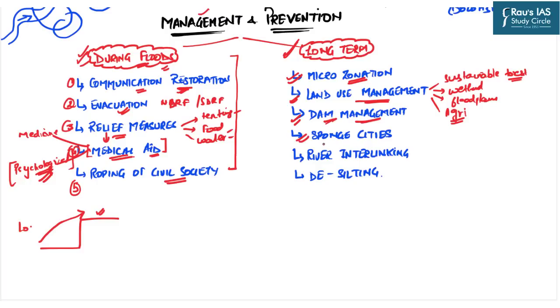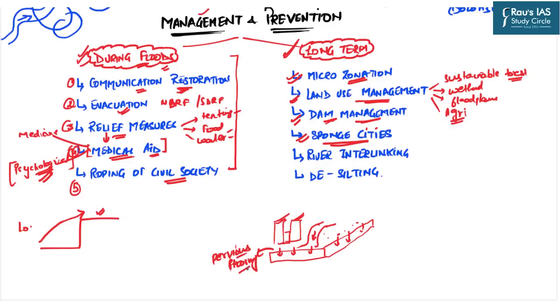Next is the modern town planning principles, for example, the sponge cities. Now, what is the concept of sponge cities? Suppose this is a city having numerous buildings and concrete areas spread across. Now, sponge cities are those cities which are designed to harvest the natural waters. How can that be done? It can be done by having pervious flooring conditions